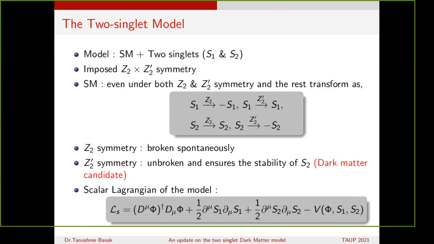Now, if you focus on the scalar Lagrangian of the model, which is quite relevant, here we would like to particularly focus on the potential term, that is the interaction between the standard model doublet phi and the two singlets S1 and S2.